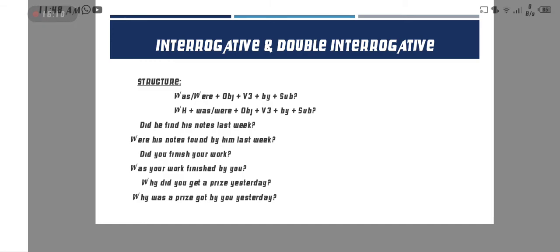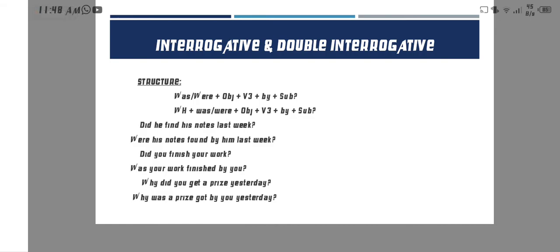Now the second example: did you finish your work? Your work here is the object. According to this, the object is singular, so we first put was, your work finished, the third form of finish, and then by, and the subject is you.